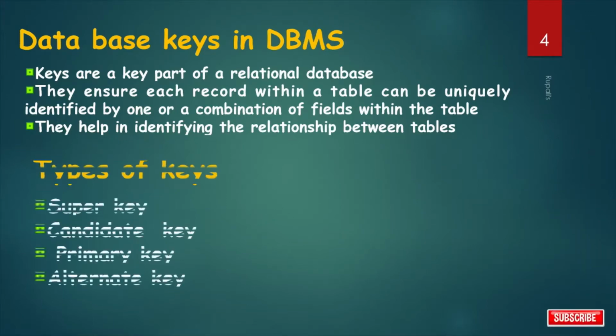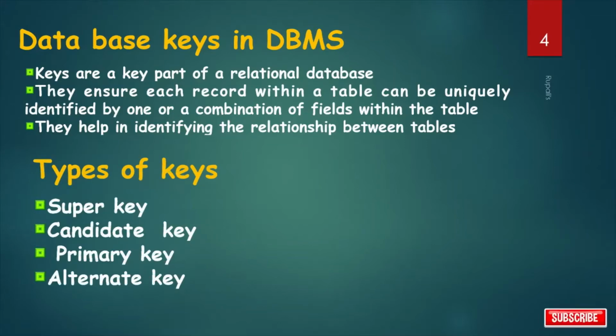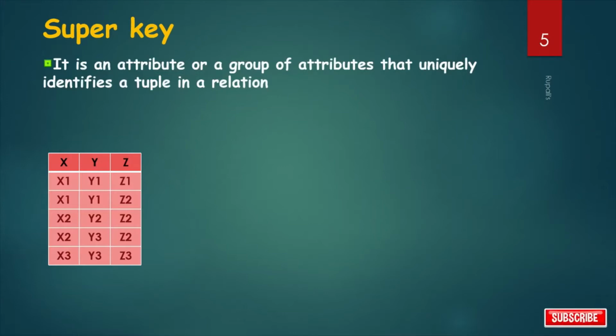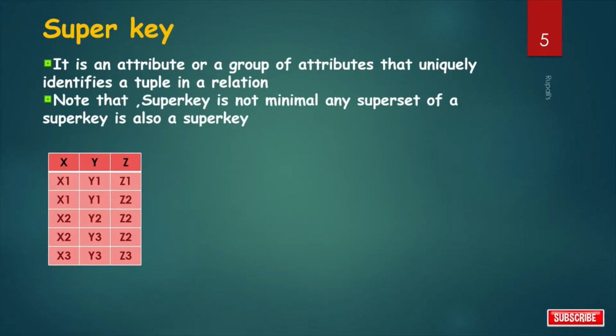Types of keys: super key, candidate key, primary key, alternate key. We will learn each and every key in detail. Super key. A super key is a set of attributes that can identify each tuple uniquely in the given relation. A super key is not restricted to have any specific number of attributes. Thus, a super key may consist of any number of attributes. It is an attribute or a group of attributes that uniquely identifies a tuple in a relation. Note that a super key is not minimal. Any superset of a super key is also a super key.